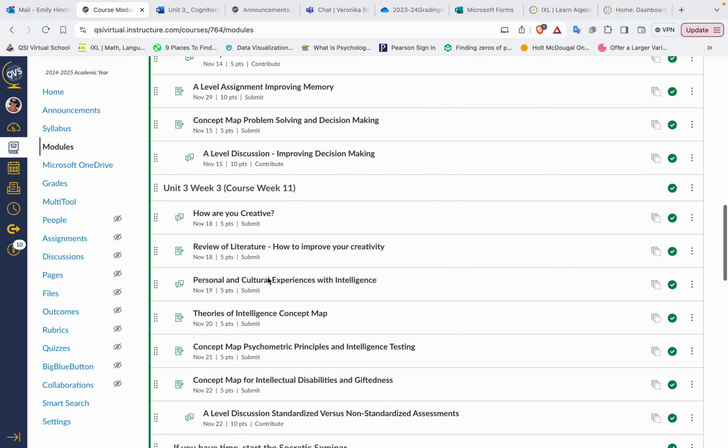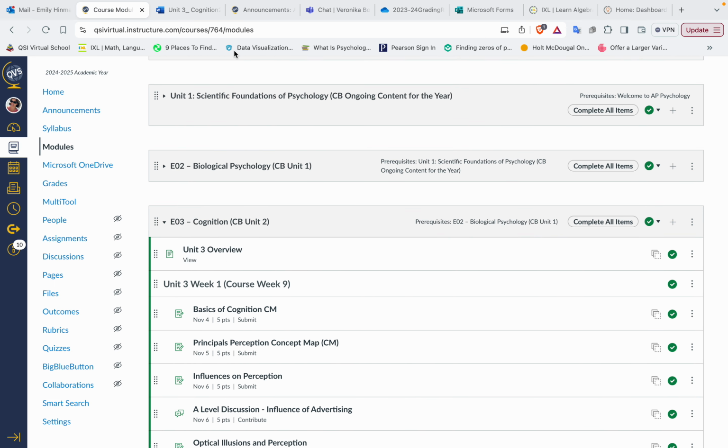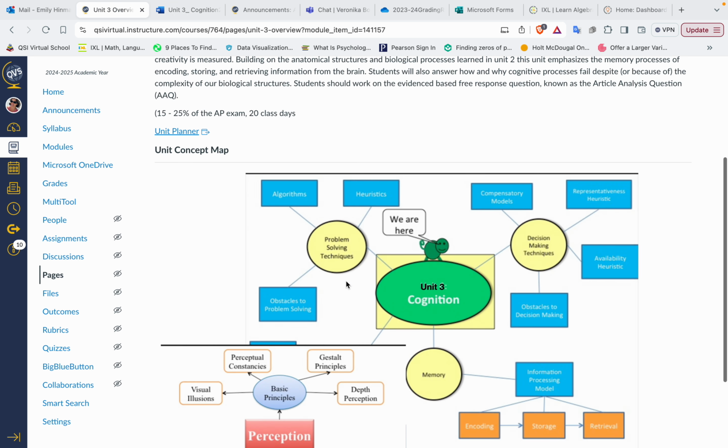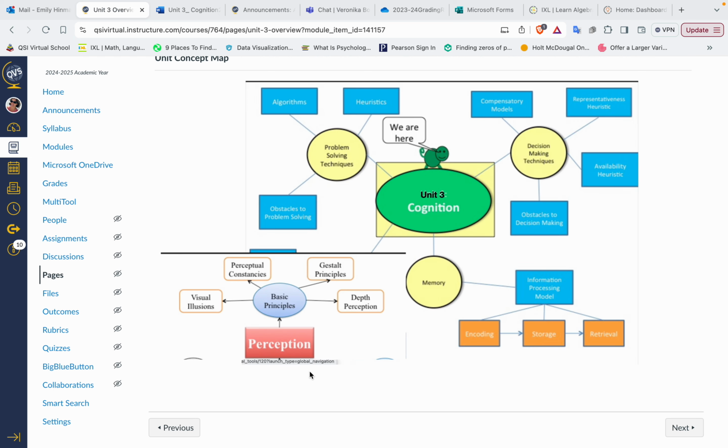So that's it. And just as a very quick thing, let me go back to this document because I want you to see how big this unit is. Cognition makes up so much. We're going to start where we left off. We were studying sensation, which is how our senses work on a very physical level, and now we're going to move to perception, which is how our brain puts together all that information, and we're going to see some really cool illusions. We're going to see some things that happen in our brain to put together what we're seeing. It's very fascinating to me.